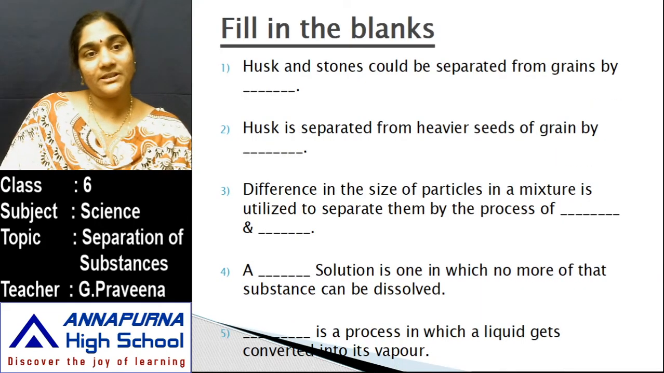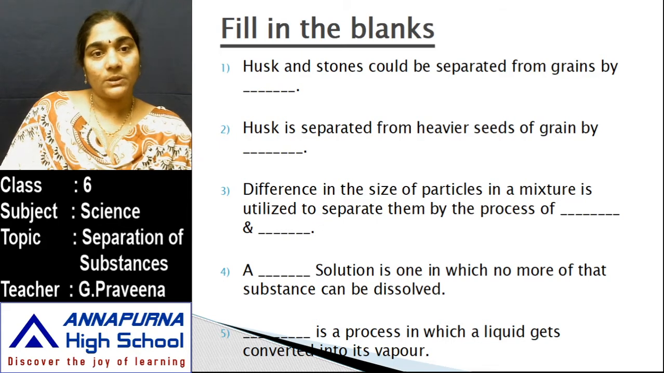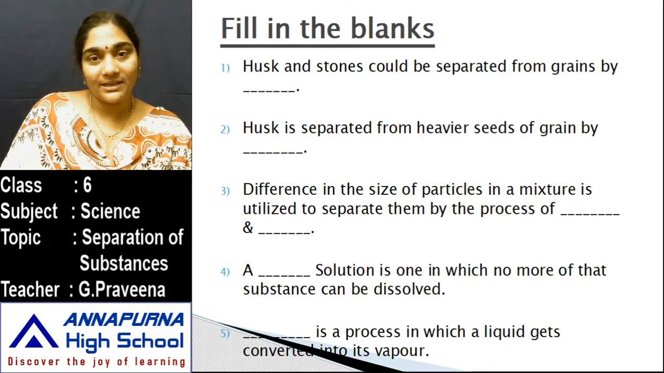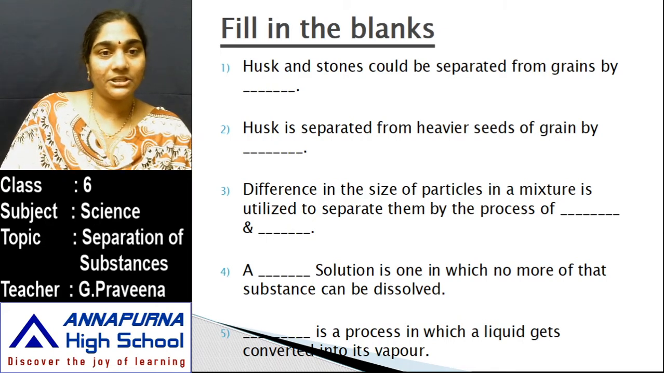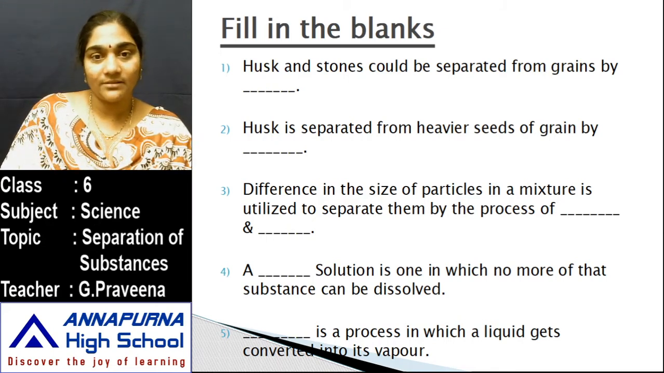So here is the first bit. Husk and stones could be separated from grains by dash. Then the next one, husk is separated from heavier seeds of grain by which process? Then next one, the difference in the size of particles in a mixture is utilized to separate them by the process of dash and dash.